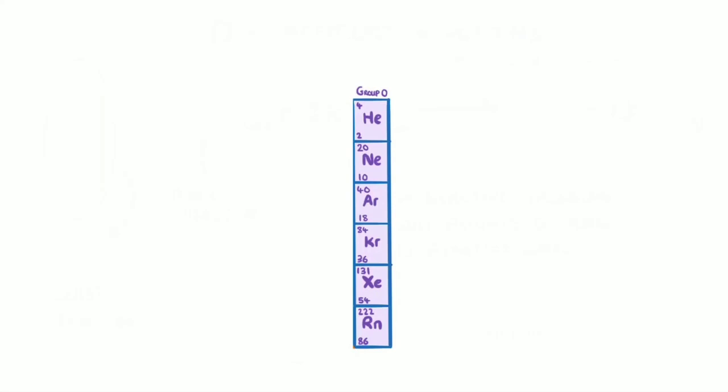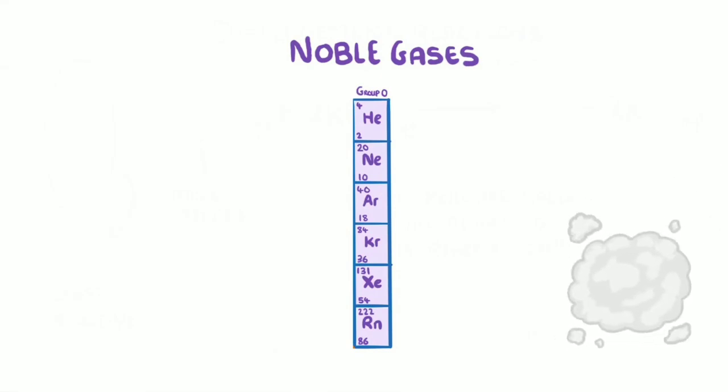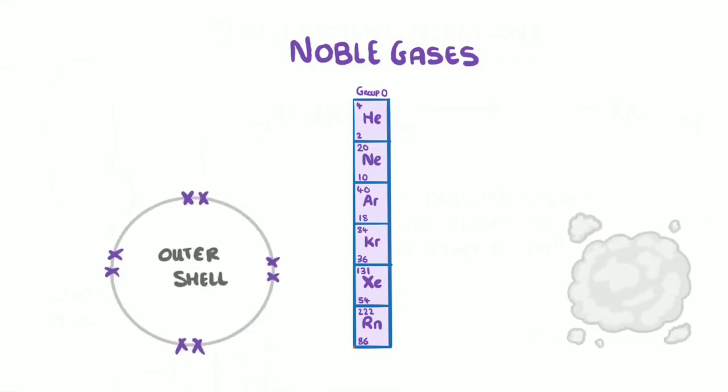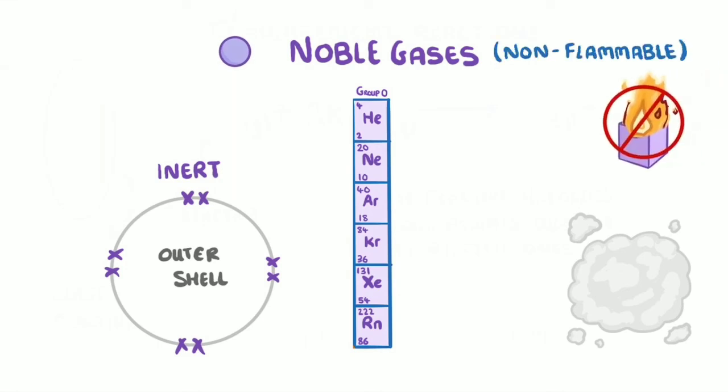Now, we were going to do an entire video on the group 0 elements, which are also known as the noble gases, but there really isn't that much that you need to know. They all exist as colourless gases, and because they have full outer shells, they're inert, which just means that they don't really react with anything. And because they don't react with other atoms, they exist as single atoms, and they're also non-flammable, which means they can't be set on fire. The only other thing that you really need to know is that their boiling point increases as you go down the group, just like it does for the halogens.